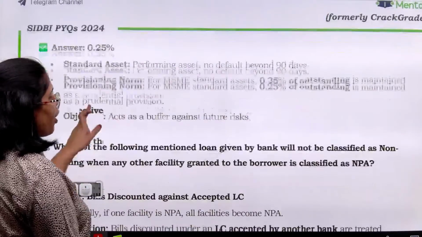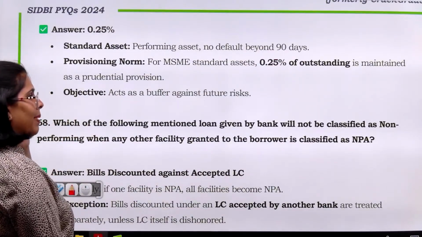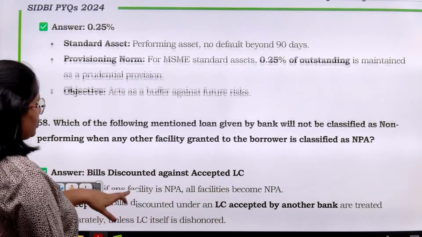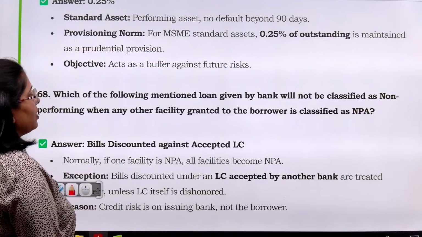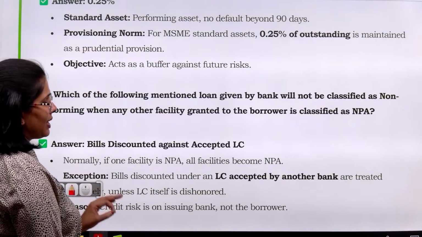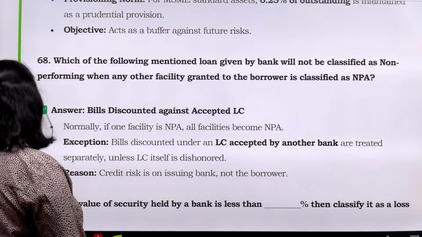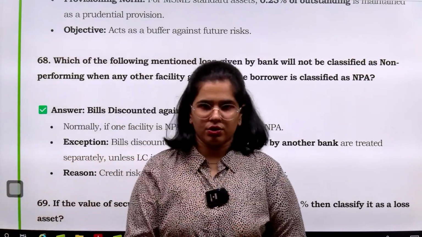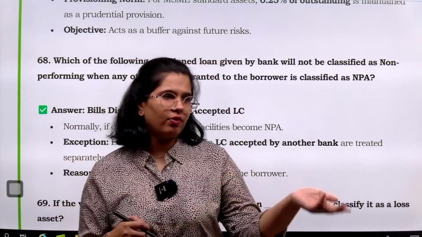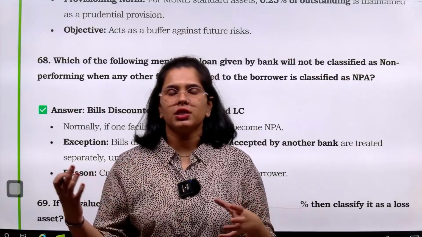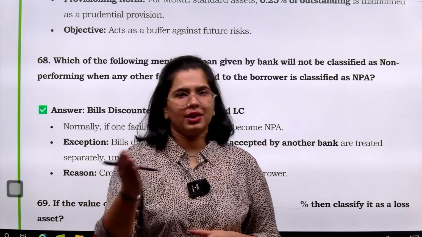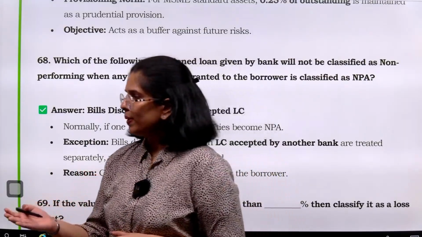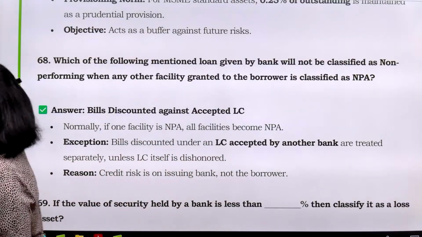Next is, which of the following mentioned loans given by the bank will not be classified as non-performing when any other facility granted to the borrower is classified as NPA? आप देखो, हमें पता है that if I have given you one loan, right, you have 3 loans from my bank and you have defaulted on one. Obviously your position is bad and you are going to default on the other 2 also. तो बाकी 2 को भी हम क्या करते हैं, NPA डिक्लेयर कर देते हैं.